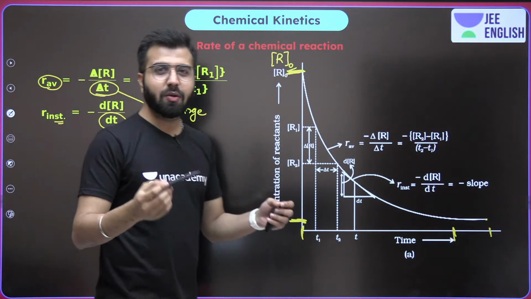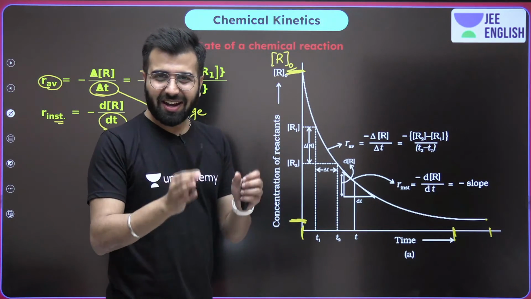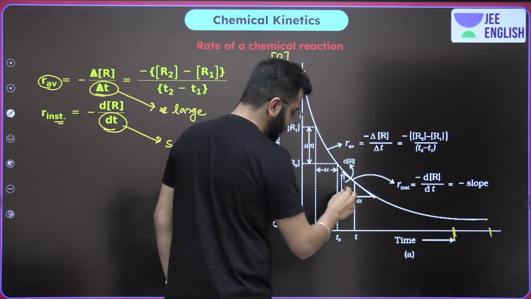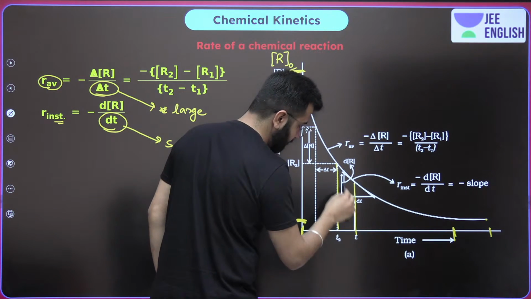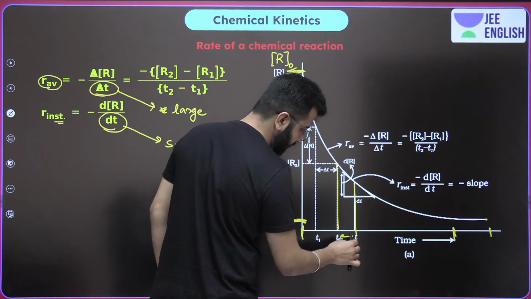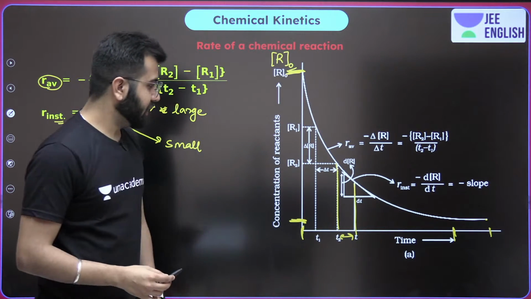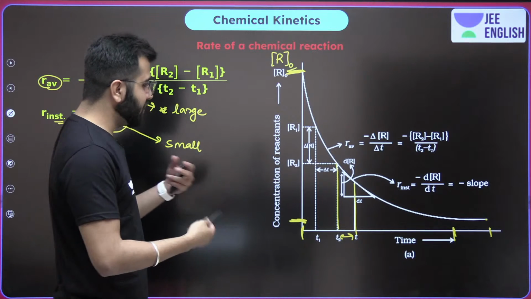If you really want to know the rate of reaction at a particular very small T, or maybe even smaller than this.